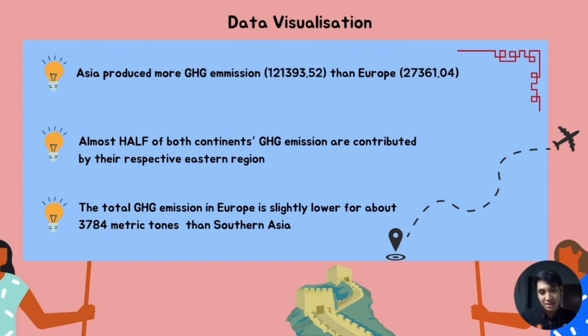region. And lastly, the total GHG emission in Europe is slightly lower for about 3,784 million metric ton of CO2 equivalent than the Southern Asia region.